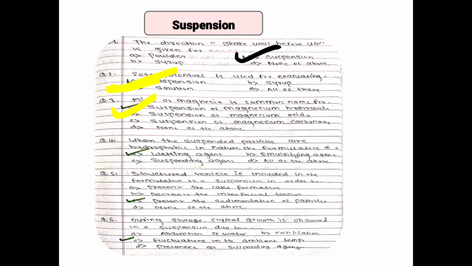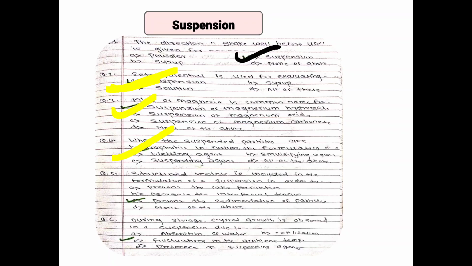Next, when the suspended particles are hydrophobic in nature, the formulation needs a wetting agent. Hydrophilic means water loving and hydrophobic means water hating. Next question, structured vehicle is included in the formulation of suspension in order to: A, prevent cake formation, B, prevent interfacial tension, C, prevent sedimentation of particles, and D, none of the above.